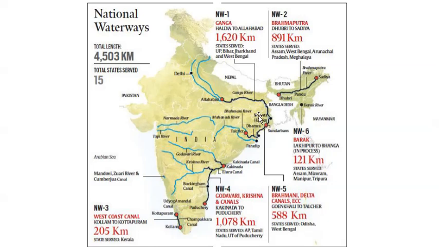So this is National Waterway 1, and this was notified in 1986, and the length of this waterway is 1620 km. Although I told you that there are 111 inland waterways, not all are important. You can just go through these six national waterways which are there on this diagram, and that's sufficient for you.